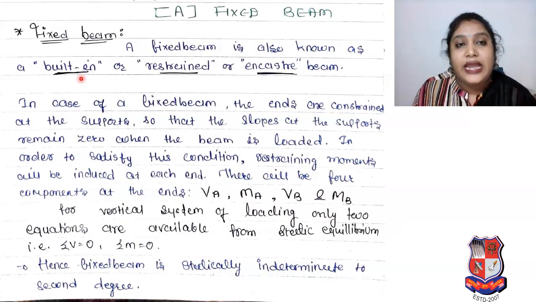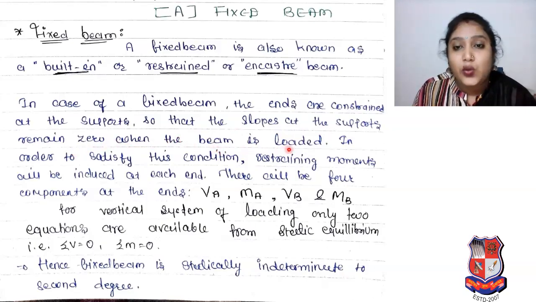So, at first, what is fixed beam? A fixed beam is also known as a built-in or a restrained or encased beam. In case of a fixed beam, the ends are constrained at the supports so that the slopes at the supports remain 0.